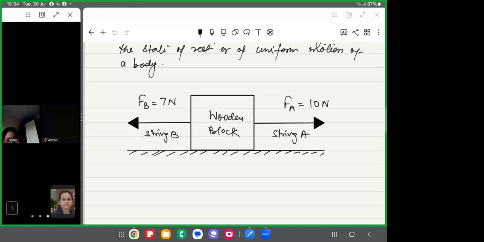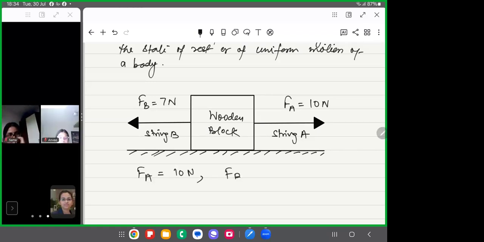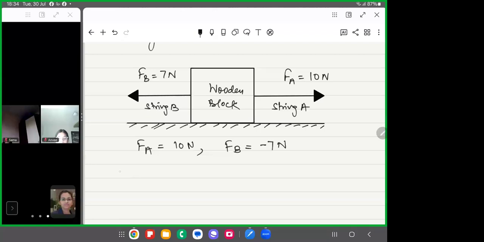Now this time, what will be the resultant force? FA is 10 Newton, and FB will be taken as minus 7 Newton. Why are we taking the minus sign? Because it is acting in the opposite direction, right? So if you take FA, the direction of force A, as positive, then FB will be negative. If you take FB as positive, then in that case FA will be negative. Okay? So remember this. Now, what will be the resultant force or the net force?